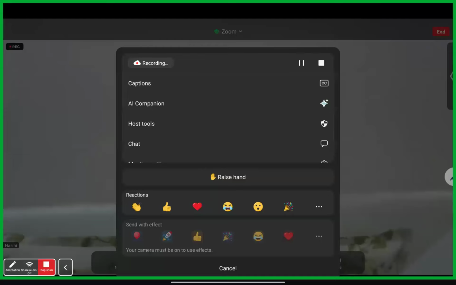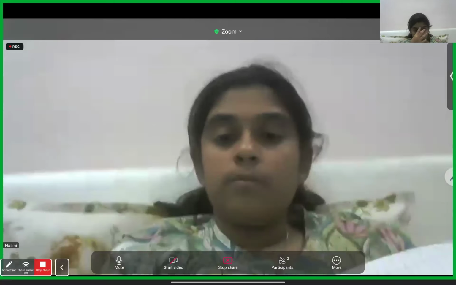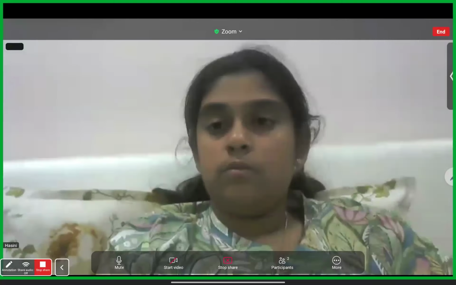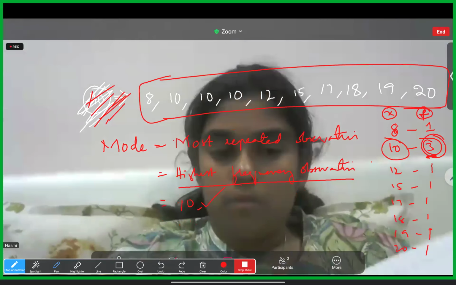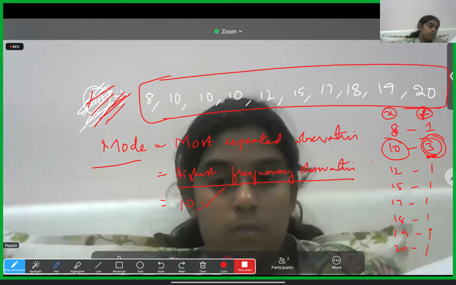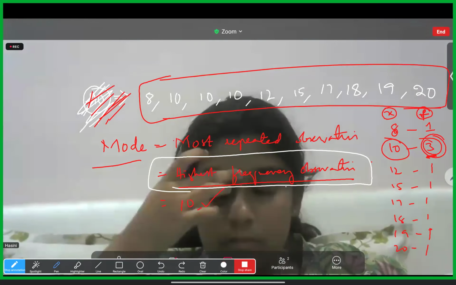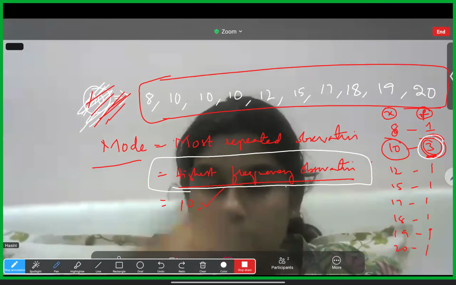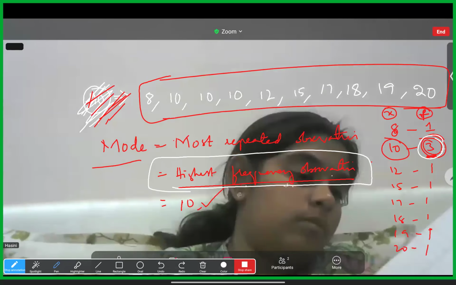Mode means the highest frequency observation, so students will write 3. That is wrong. The highest frequency is 3, but that particular observation is 10. I think you understood what I'm trying to tell.